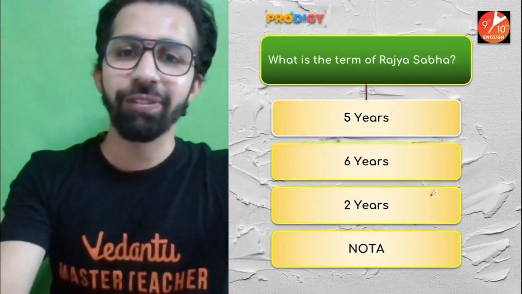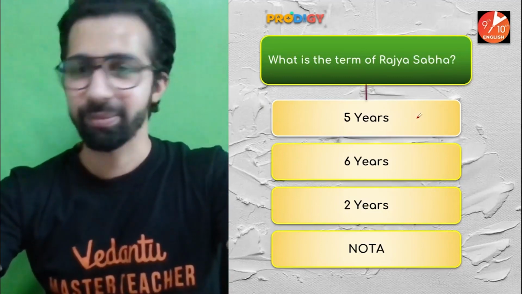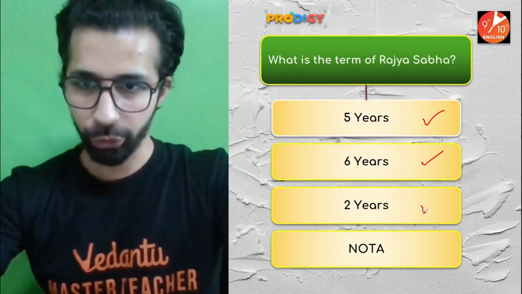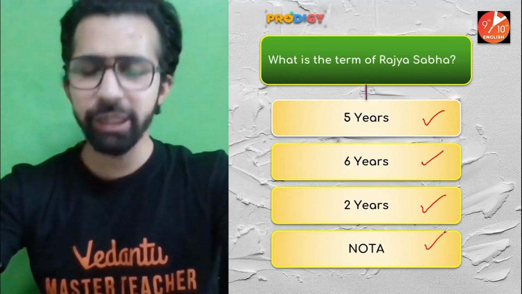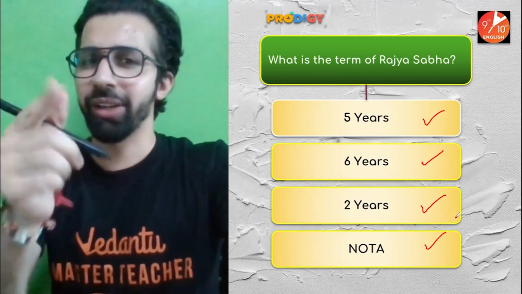So the first question: what is the term of Rajya Sabha? 5 years, 6 years, 2 years, or none of the above? What is the term of Rajya Sabha? Very simple.